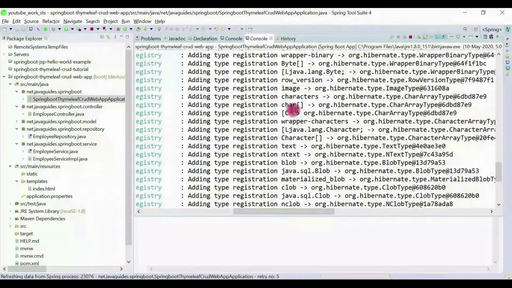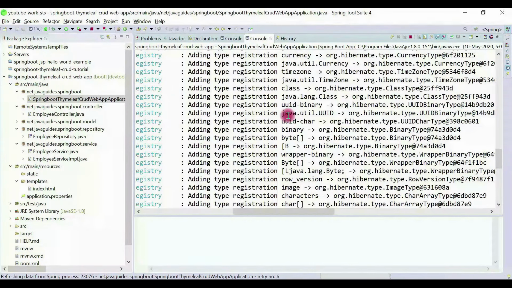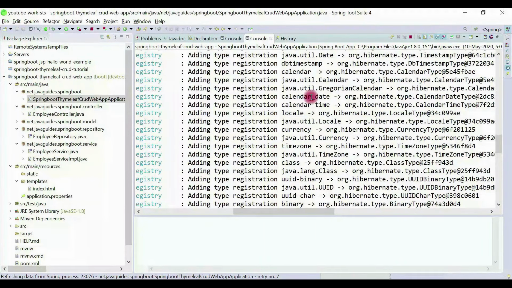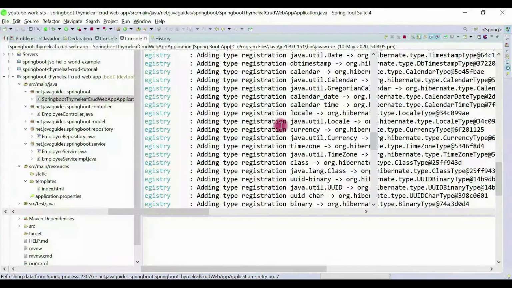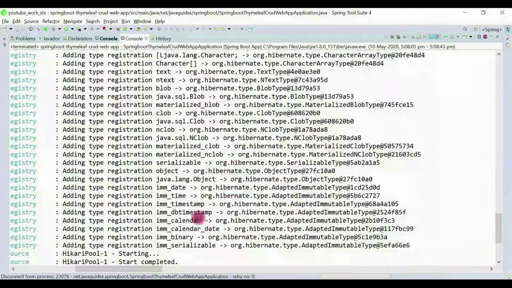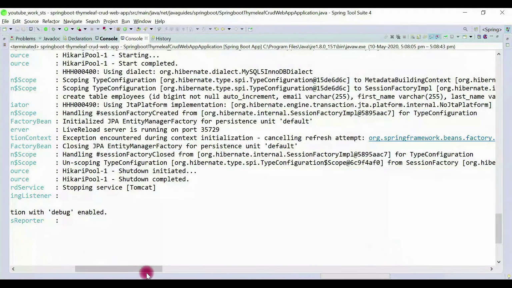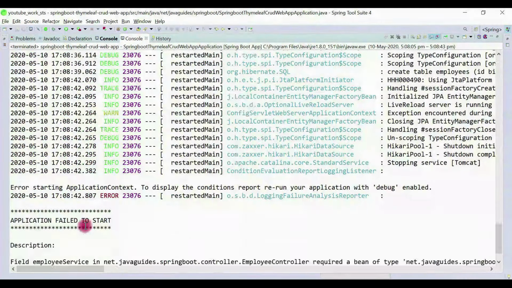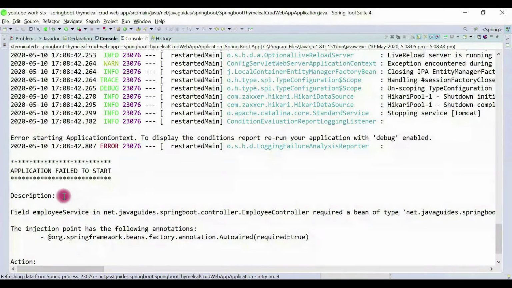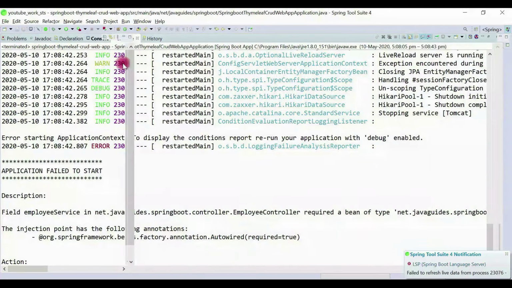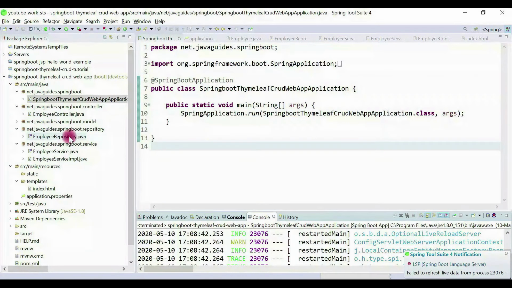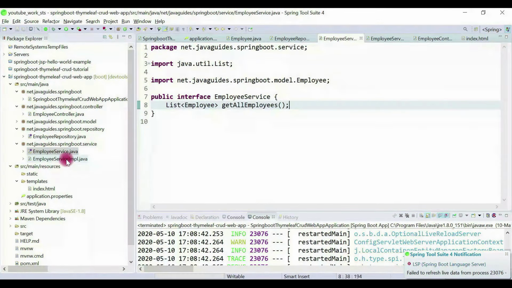So we get here the logs. We have basically configured log levels for Hibernate in the application.properties file, right? Hence there are a lot of logs printing on the console here. Oops, we got some error here. Oops, we forgot to add an annotation to the service, I guess.